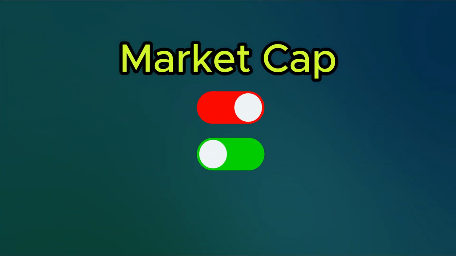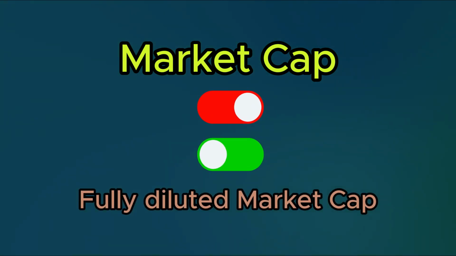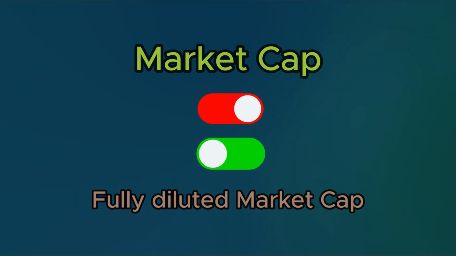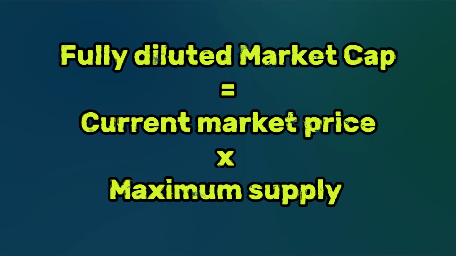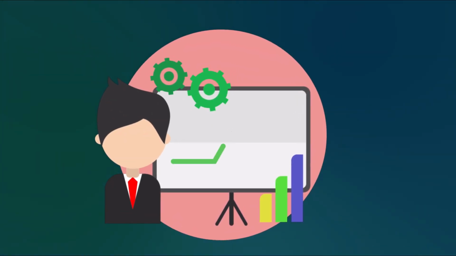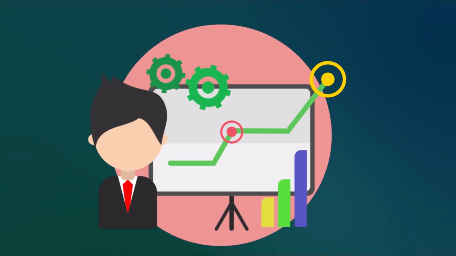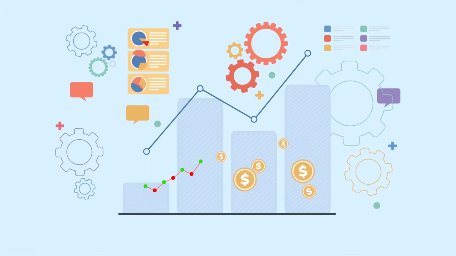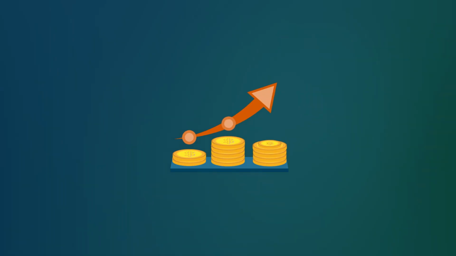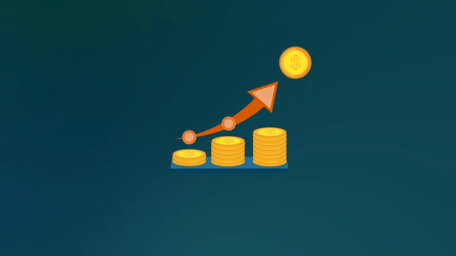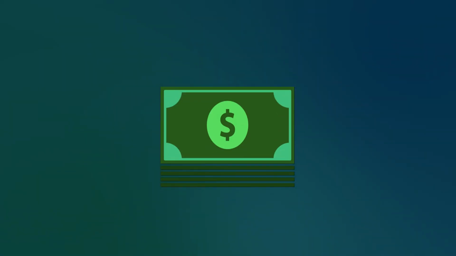Now, it's essential to underscore the difference between market capitalization, market cap, and fully diluted market cap. Two concepts that are easy to confuse. Fully diluted market cap is calculated by multiplying the current price of the crypto asset by its maximum possible supply. This maximum supply is the total amount of tokens expected to be issued. Usually, this number is set at the creation of the cryptocurrency and can be either fixed or variable. For example, many tokens have a predefined limit, whereas most stablecoins are created with the assumption of an infinite supply. This important distinction helps us assess the full potential economic weight of a cryptocurrency in the future.